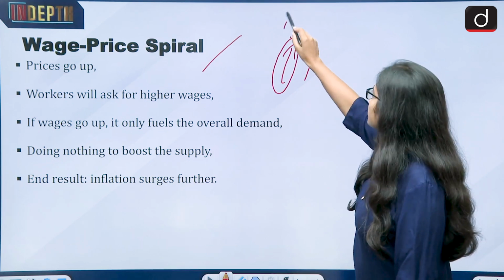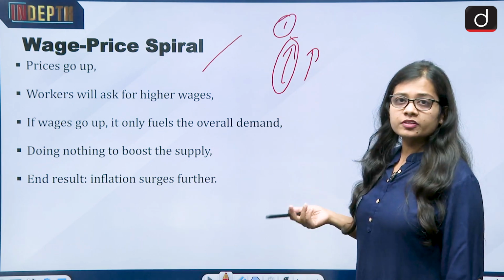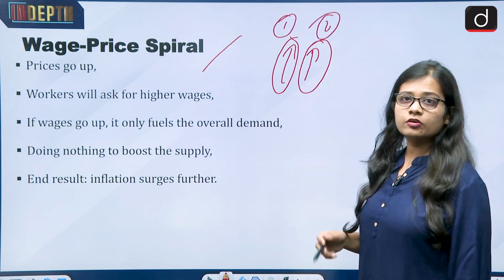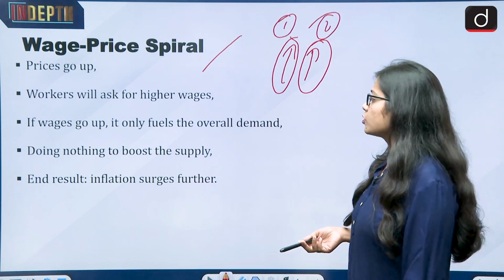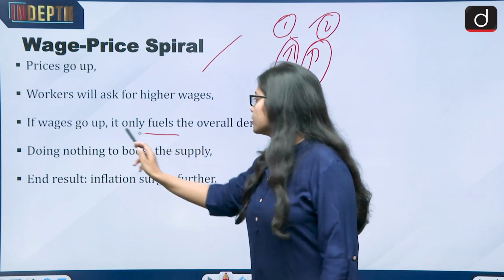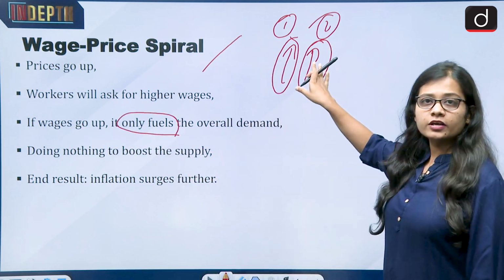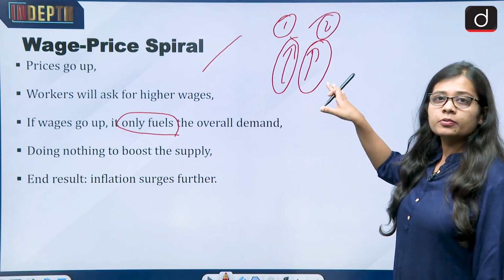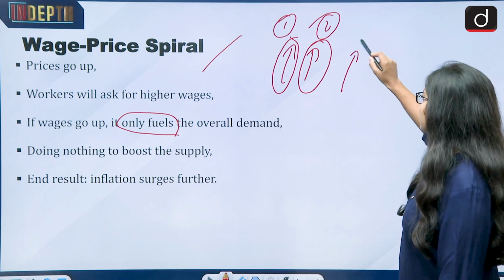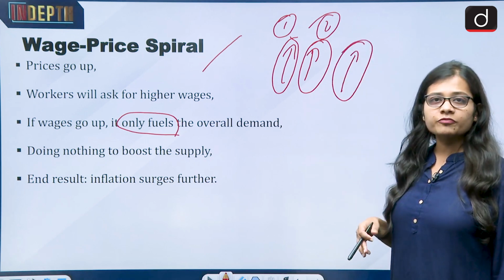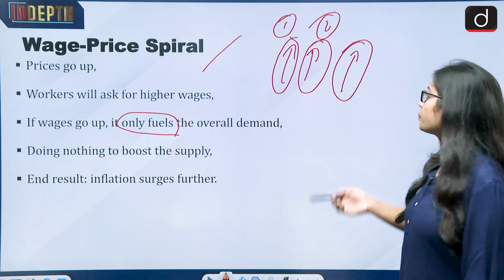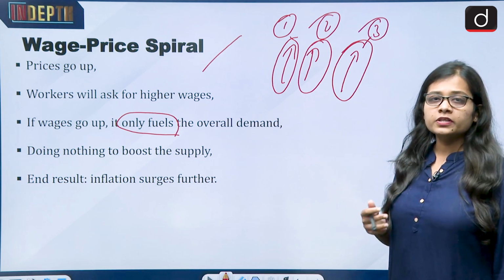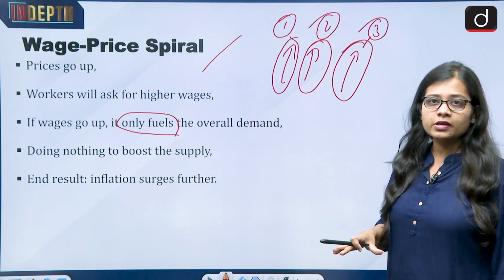So first of all, the prices of the goods in the market are high. Then the people working in the organization are also demanding higher wages or a higher increment. Then if wages go up, it only fuels the overall demand. For example, if the workers get a good raise, their income will increase, and they will have the same capacity to spend money in the market. Will the inflation be able to come down?